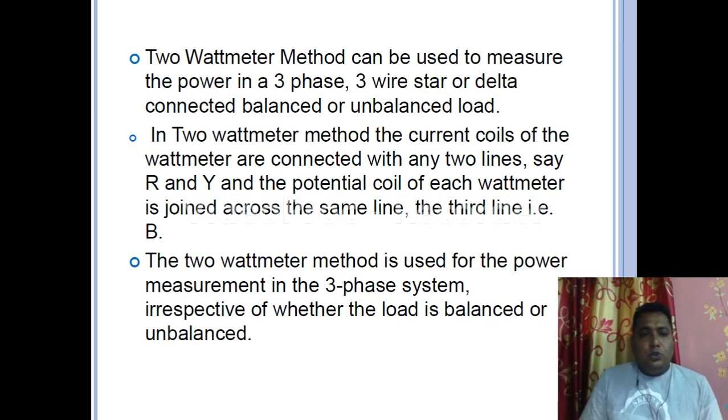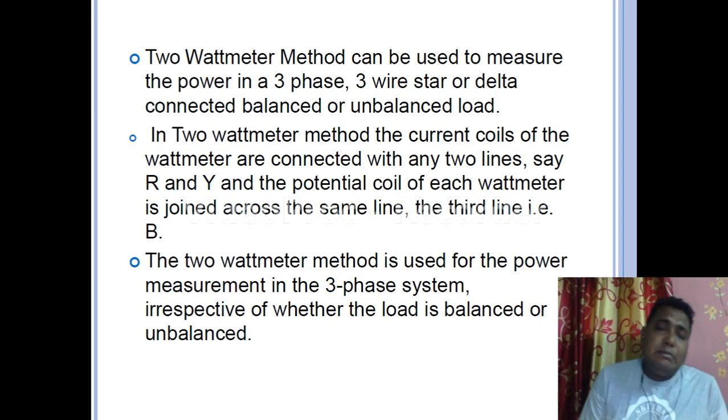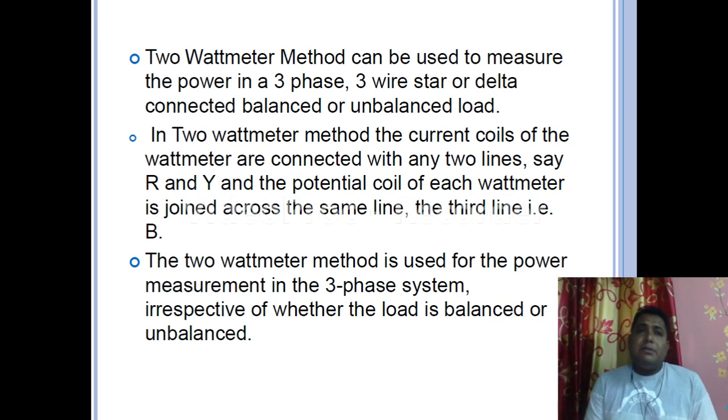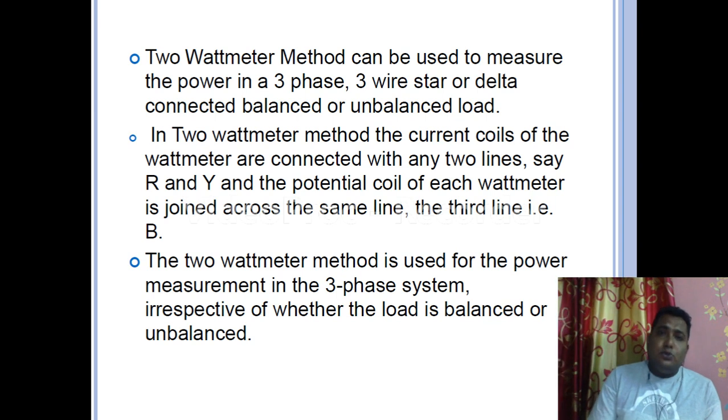Okay, the 2 wattmeter method is used for power measurement in a three phase system irrespective of whether the load is balanced or unbalanced. So that is a very important characteristic, and at the same time we can measure the three phase power using 2 wattmeters. Another point is that the cost of the power measurement can be reduced, correct? Instead of 3 we are using 2, so the cost of 1 wattmeter is reduced.